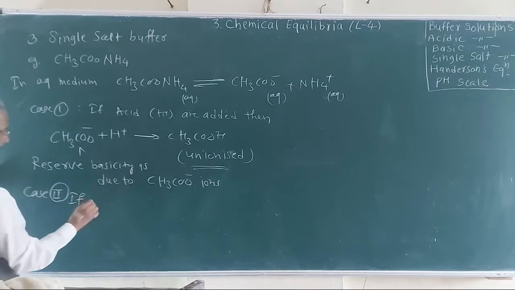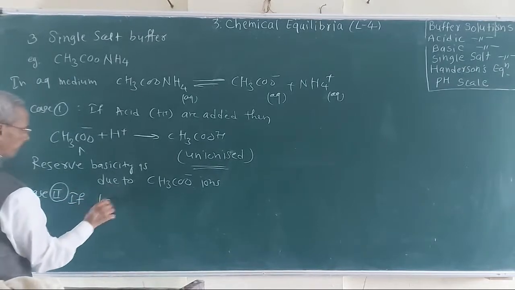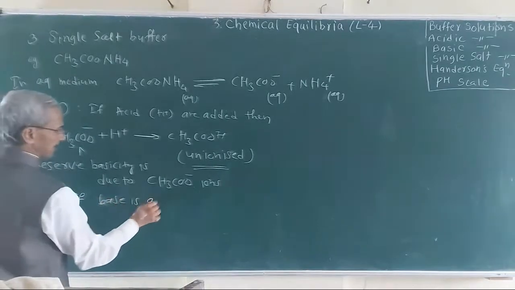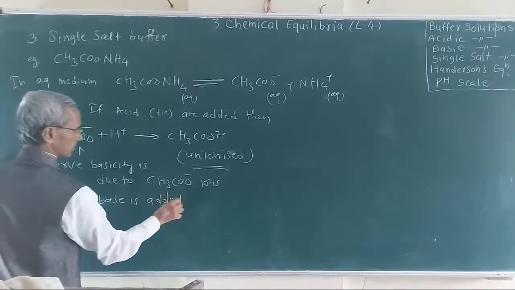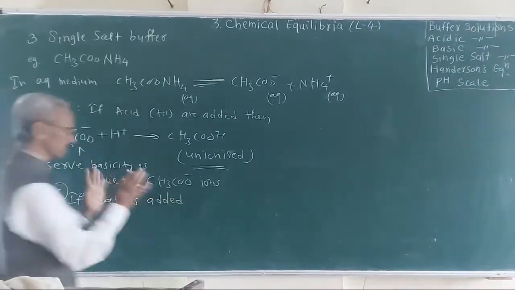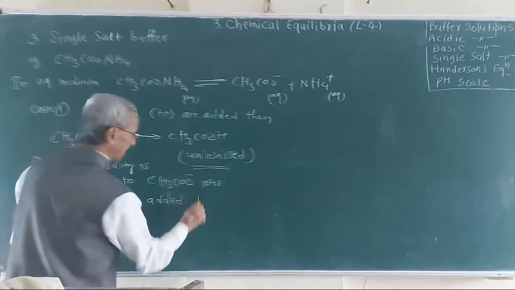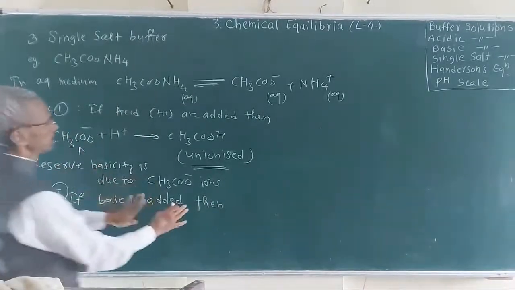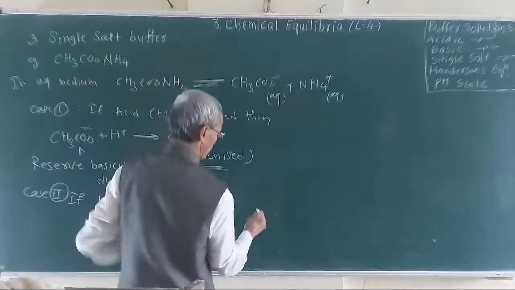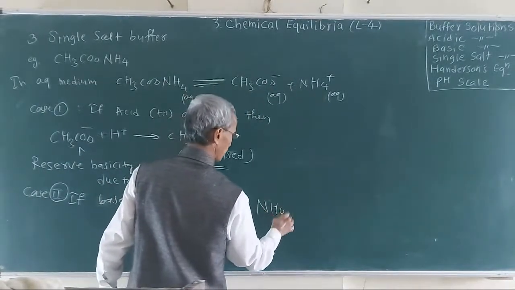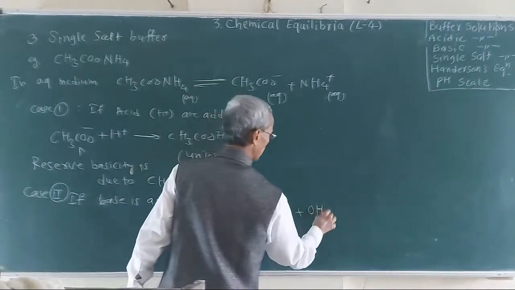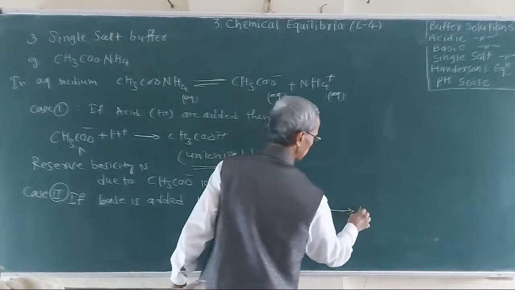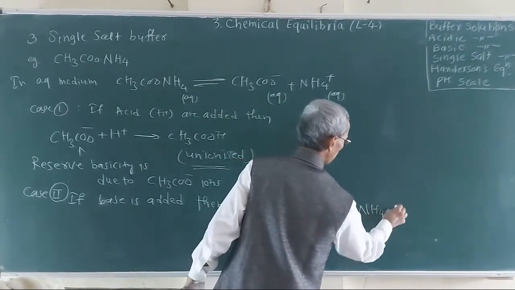If a small amount of base is added, OH minus is added, then what happens? The OH minus ions react with the NH4 plus ions, externally added OH minus ions giving a weak base.